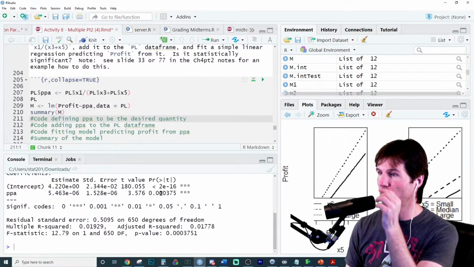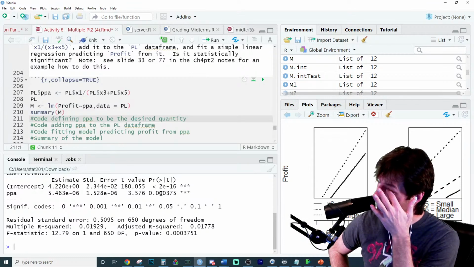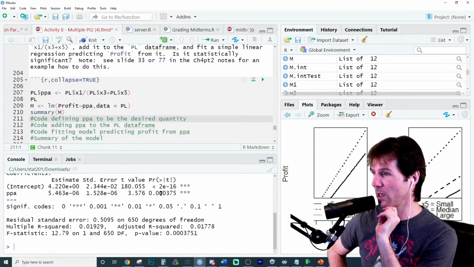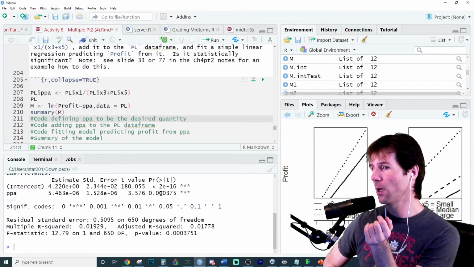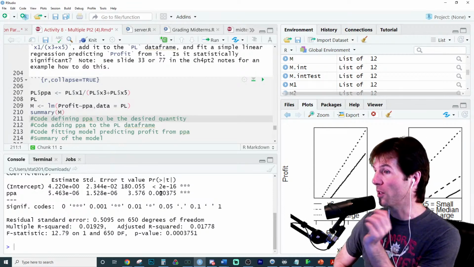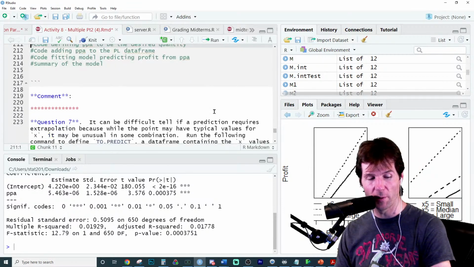Although the relationship that PPA has with profit is statistically significant, the model itself looks to carry much less practical significance, denoted by the R-squared of less than 2% of the variation explained in profit by the variable PPA, along with the typical miss of the model being 0.51 billions of dollars, something like that. We're missing typically by a much larger amount compared to our other models.